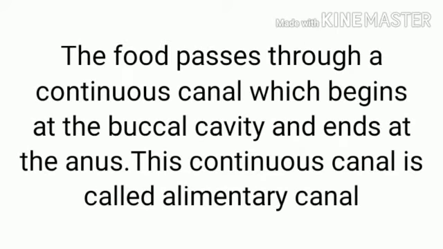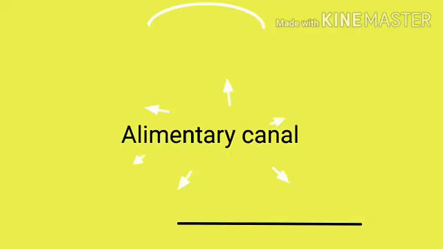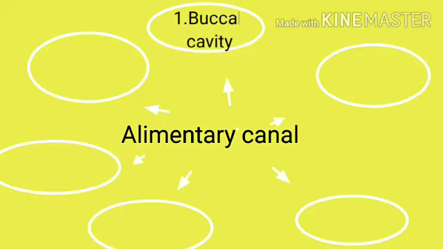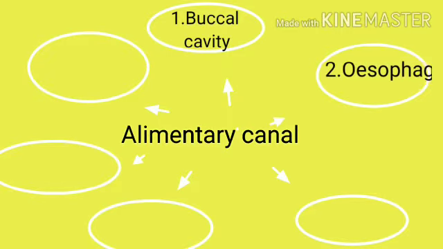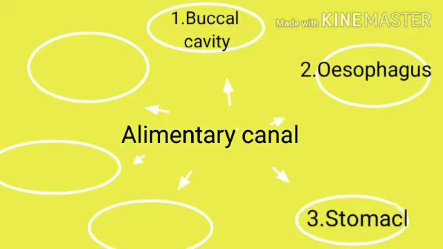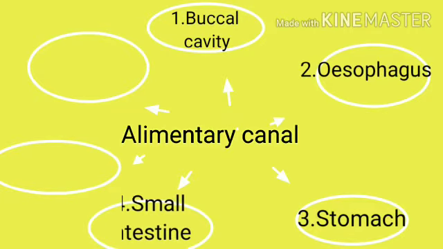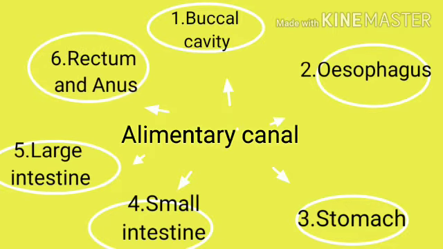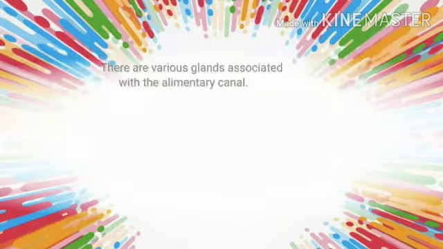The food passes through a continuous canal which begins at the buccal cavity and ends at the anus. This continuous canal is called the alimentary canal. The alimentary canal has different parts. They are buccal cavity, esophagus, stomach, small intestine, large intestine, rectum and anus.